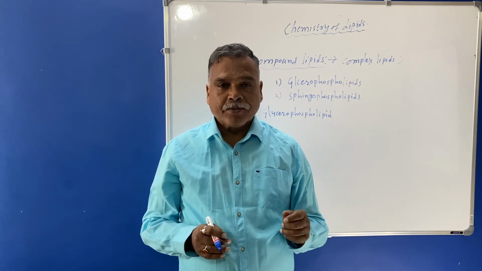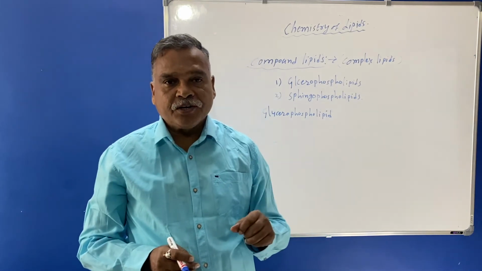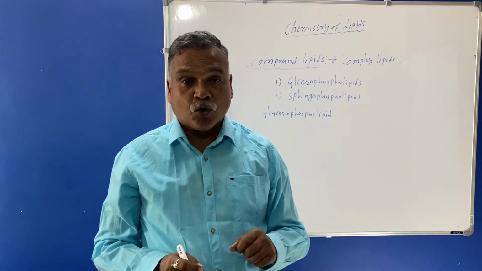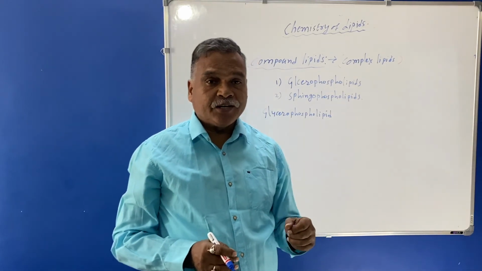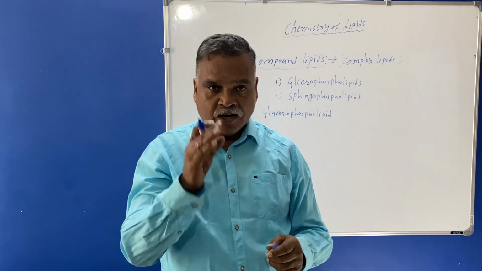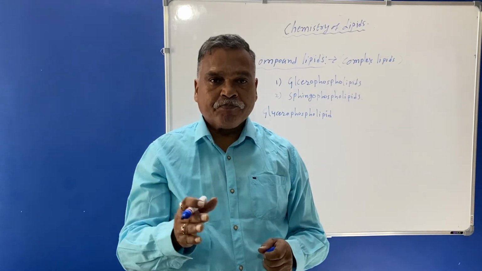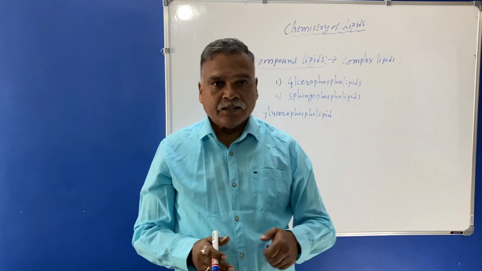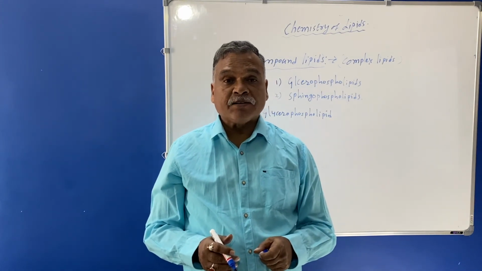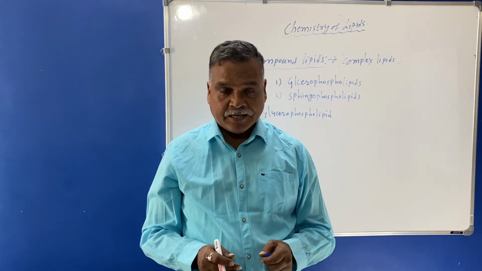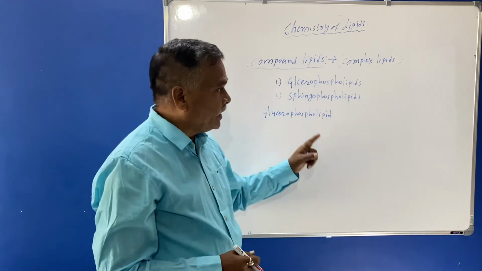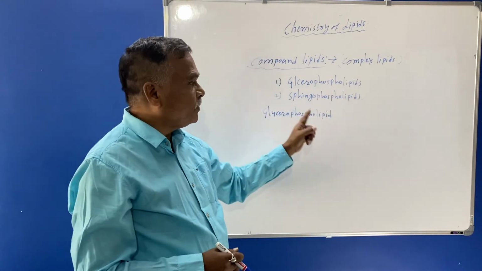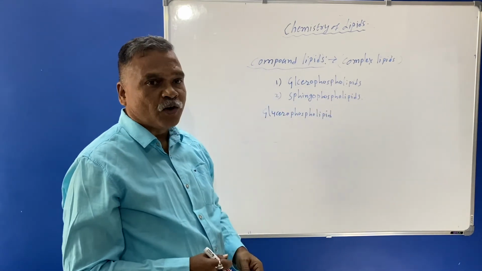Here the additional group will be the prosthetic group, that is, a non-lipid compound. Therefore it is said to be compound lipid. Along with fatty acids and alcohol, the non-lipid portion called the prosthetic group is also present. So the examples are glycerophospholipid and sphingophospholipid.